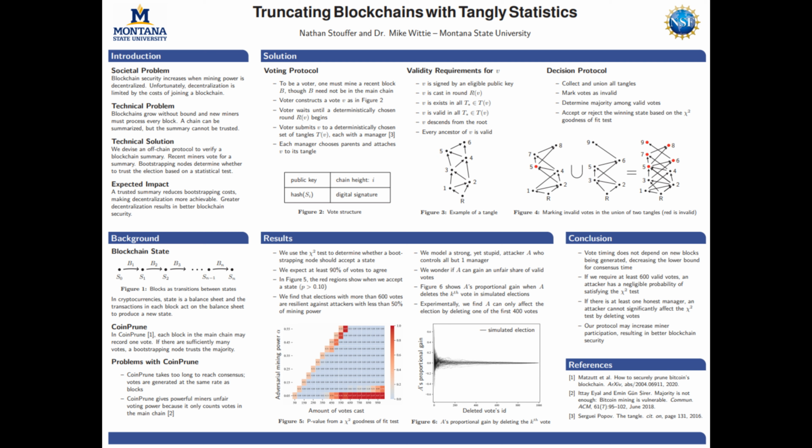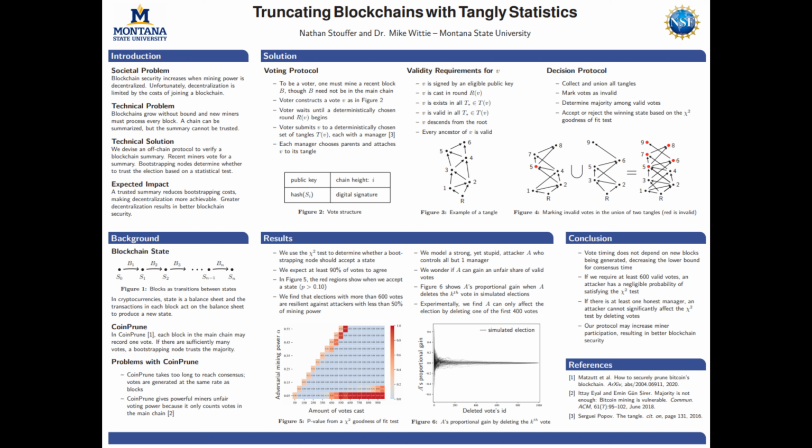One of the ideas that uses this is called CoinPrune. In CoinPrune, each block in the main chain may record a single vote. If there are sufficiently many votes, a bootstrapping node can then just trust the majority. There's two problems with this. First, CoinPrune takes too long to reach consensus because votes are generated at the same rate as blocks. In Bitcoin, a block takes on average 10 minutes to be generated, so you might have to wait a week before you can trust a state. The second reason is that CoinPrune gives powerful miners an unfair advantage in terms of voting power because they only count votes in the main chain.